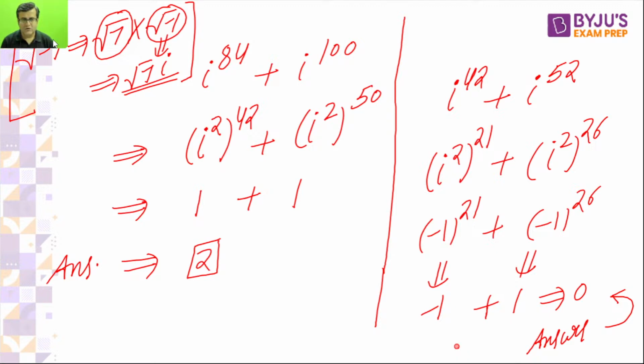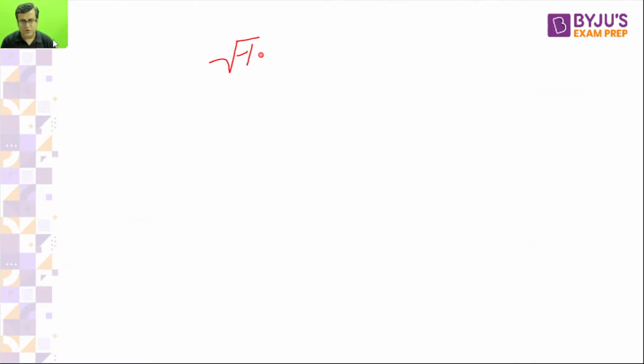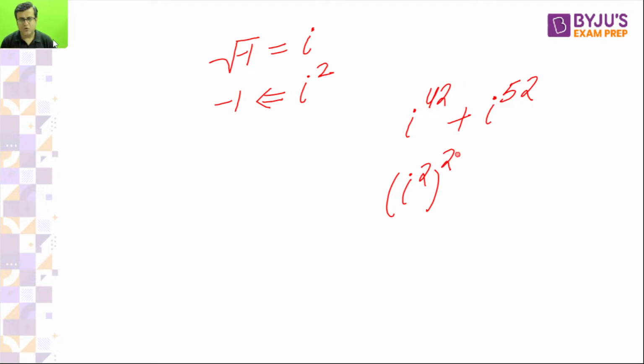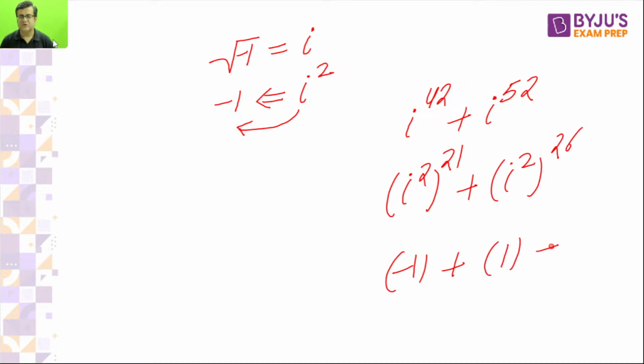Karina, I'm telling you, root of minus 1 is equal to iota. So if I take the square on both sides, iota squared will be minus 1. So I took the question as iota to power 42 plus iota to power 52. Iota to power 42 can be taken as iota squared to power 21, and the other as iota squared to power 26. Iota squared is minus 1; minus 1 to power 21, the power is odd, so you will get minus 1. Minus 1 to power 26 will give you plus 1. So overall sum will be equal to 0.